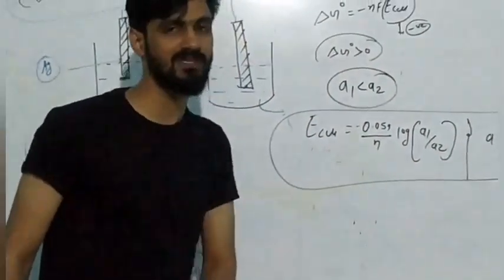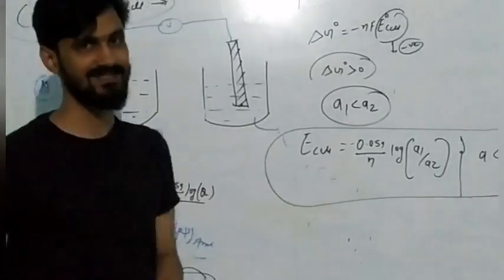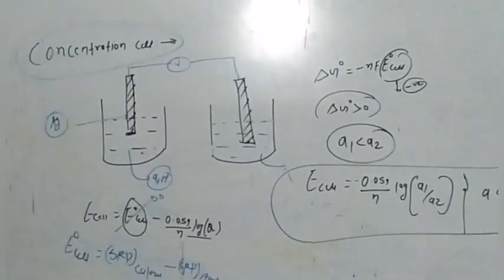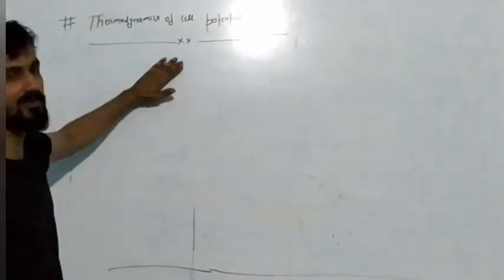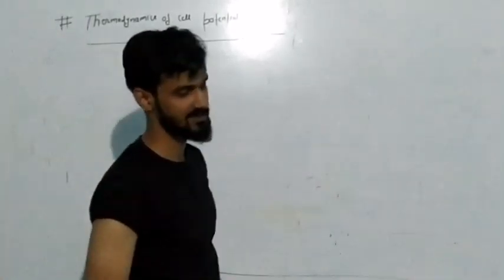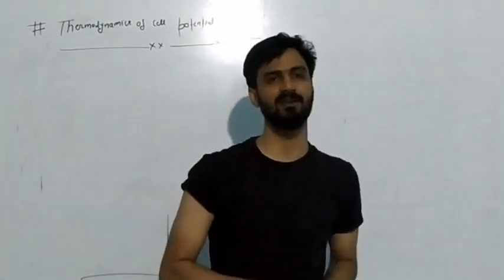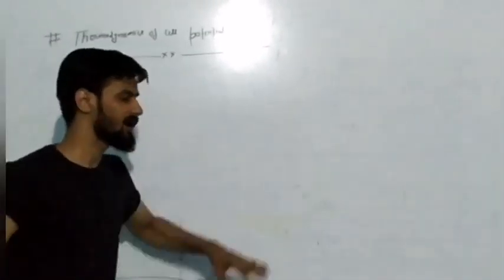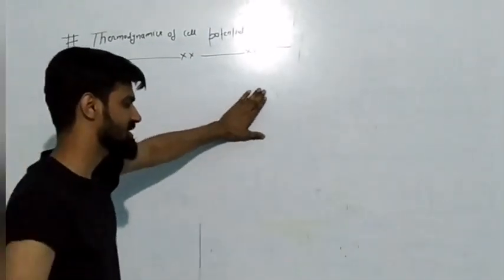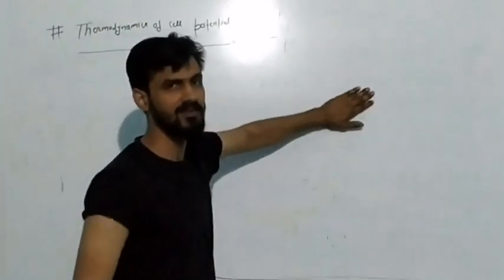Okay. So this was the part on spontaneous chemical reactions. Again, I am going to discuss the thermodynamics of the cell. My dear student, I am going to discuss the thermodynamics of cell potential, and it is one of the most important concepts from the IIT Advanced point of view, because from this topic one question had been asked in JEE Advanced. You have already studied the Gibbs energy of the cell potential.